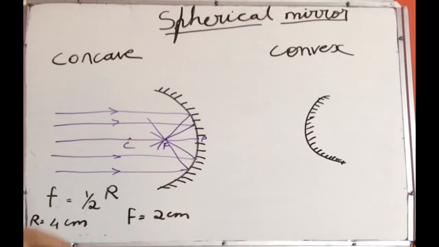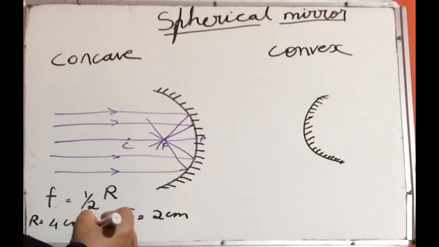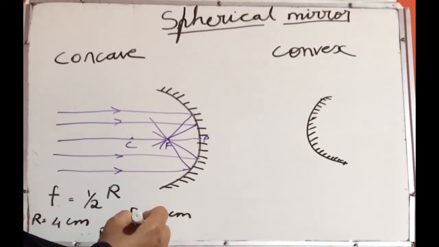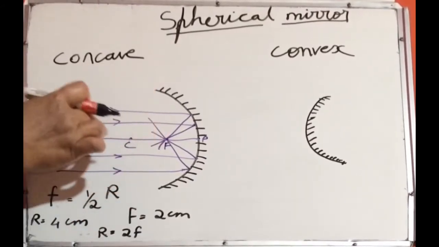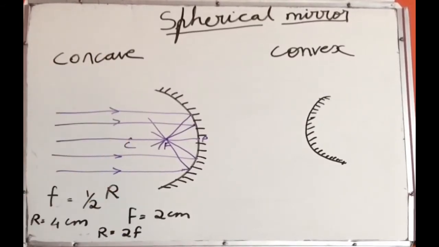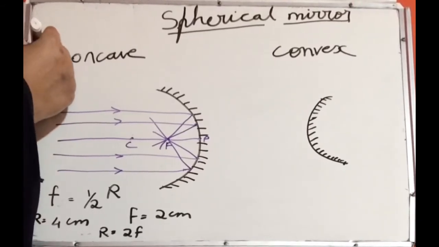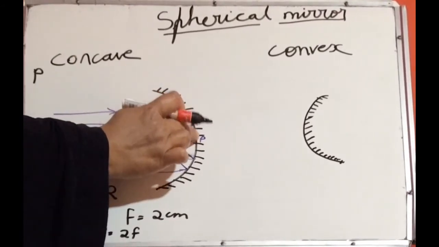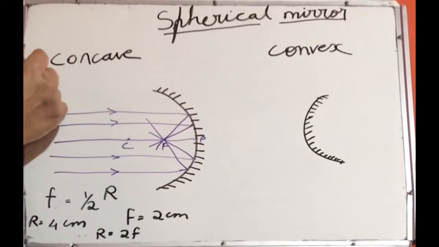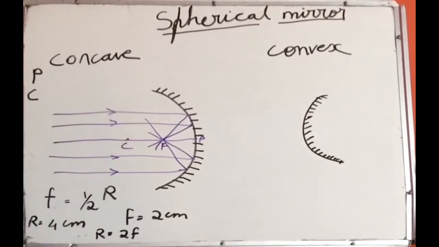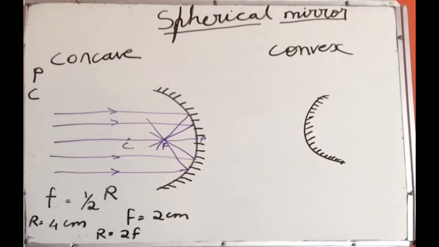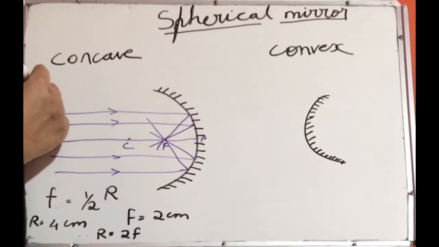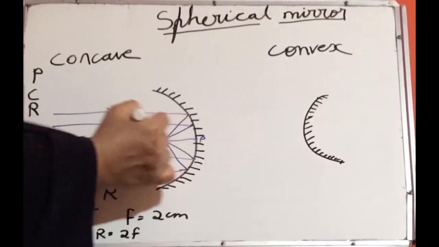This all you will get in problem. So remember, focal length is always half the radius of curvature. The other way around. Radius of curvature is equal to twice the focal length. So when you draw the radius of curvature now, you have to make sure that it is twice the focal length. These are some of the important terms that you should know in the mirror. What are the terms? First, you should know what is meant by pole. Pole is the center of the reflecting surface. Then you should know center of curvature. Center of curvature is the center of the sphere of which the mirror forms a part. Then you should know what is meant by radius of curvature. Radius of curvature is the radius of the sphere.